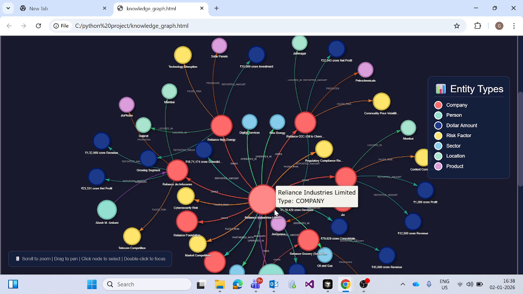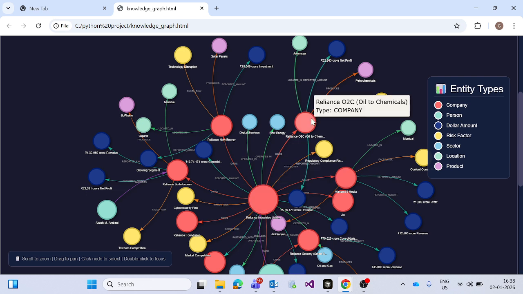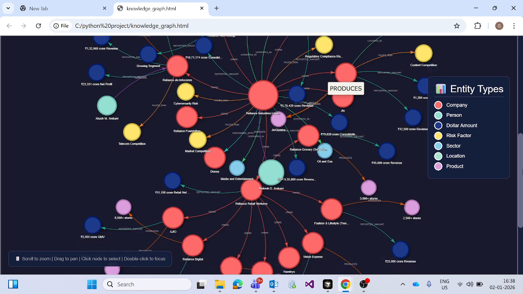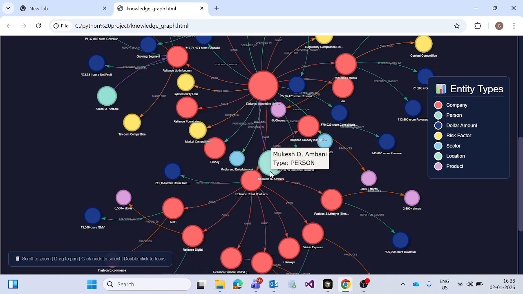The root level has multiple companies like Reliance O2C, oil to chemical, Reliance Viacom 18 Media, and other companies, and it's directly operated by Mukesh Dhirubhai Ambani.